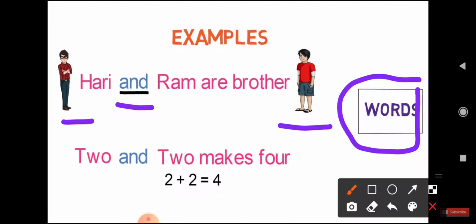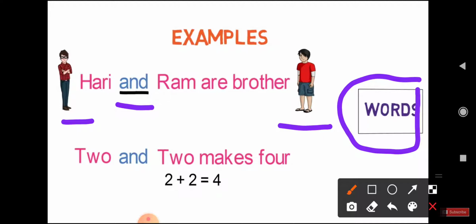So it is a conjunction here because it connects two words or two sentences. Children, here "and" is joining these two words. Thus "and" is a conjunction.